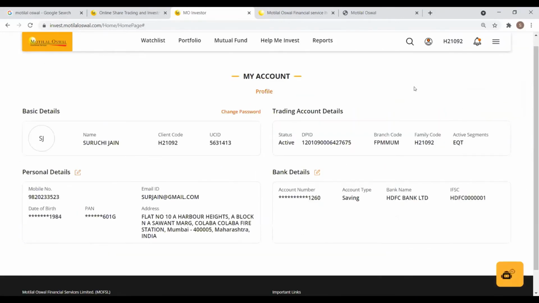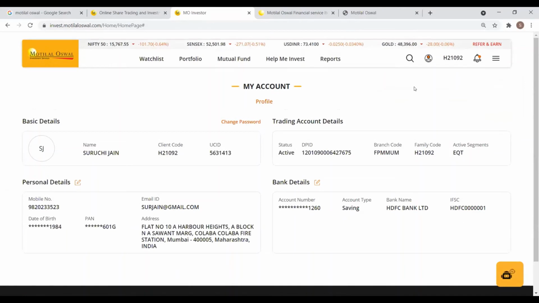I would like Anuja to take you through the mobile app as well. So Anuja, you can take over.